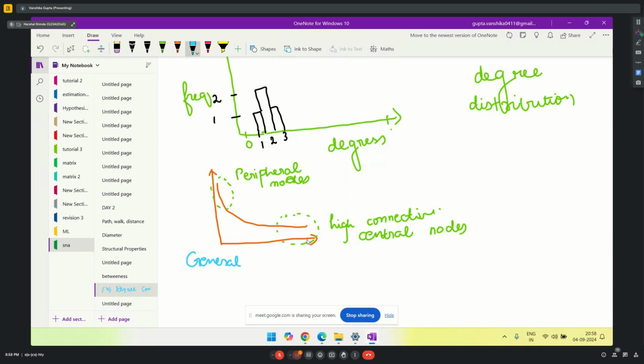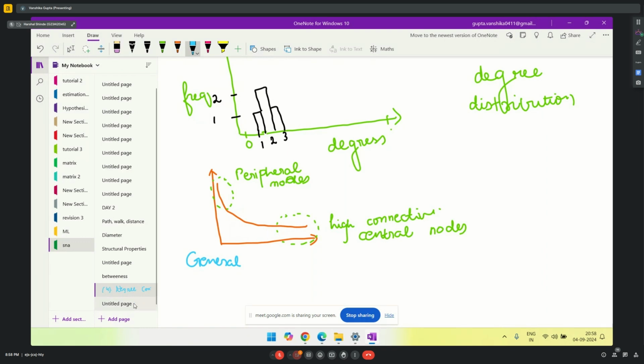In SNA assignment 1, you might have seen the very first question, first part. We were asked to plot the degree distribution. So we got a graph, something in this shape. Means you don't get this line, you get a bar, a histogram only, but the peaks of the histogram come in this shape. Right, got it. So the nodes that are represented here are known as central nodes, and the nodes that are represented on the upper end are known as peripheral nodes.